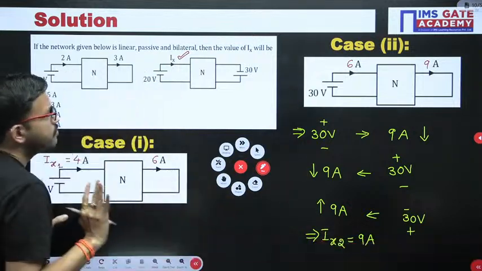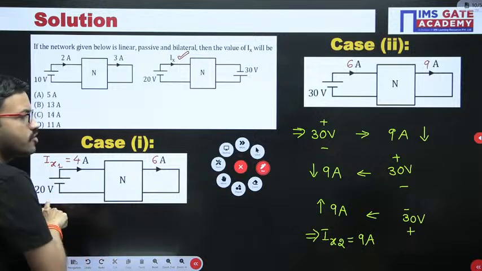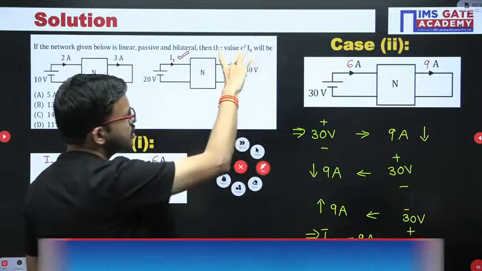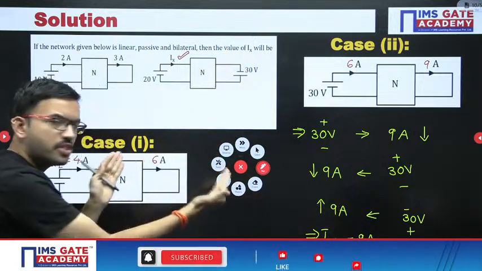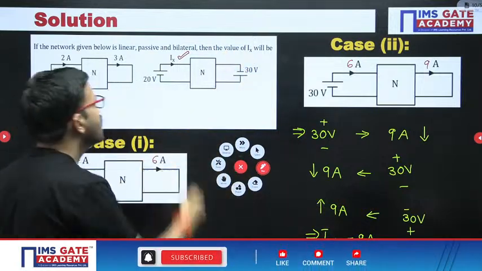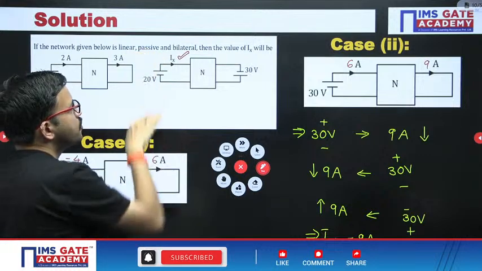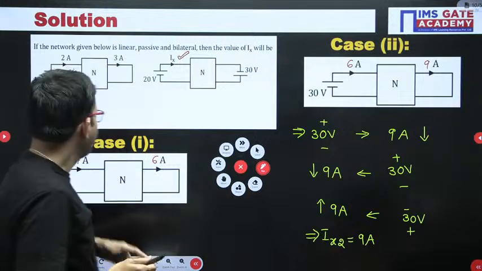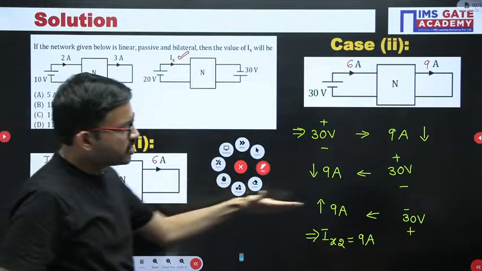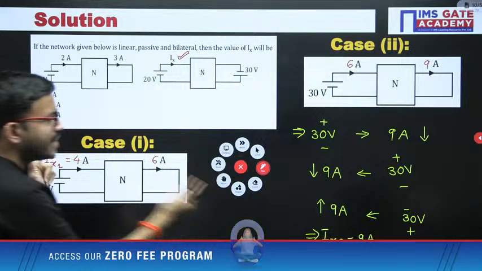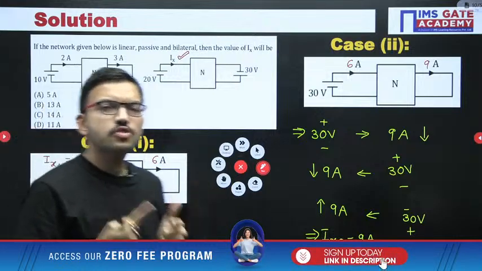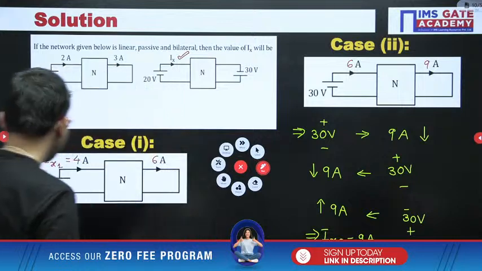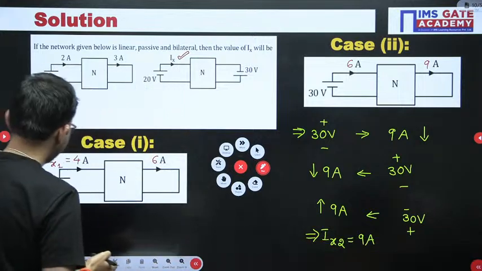Now our objective is very simple. When the 20 volt source is present on this side, and the minus 30 volt source is present on this side, because of both the sources, in this particular first port, in this direction, how much current is flowing? Here the direction is same, here also the direction is same. Since the directions are same, now by using the superposition theorem, we can add both the currents, that's all.